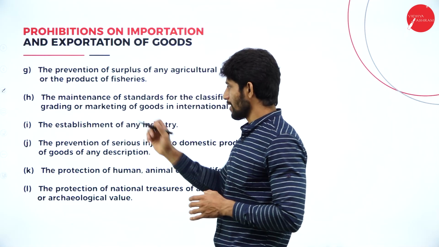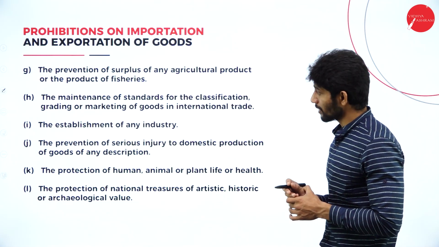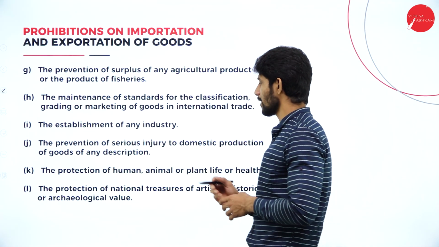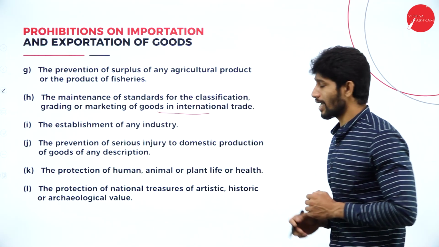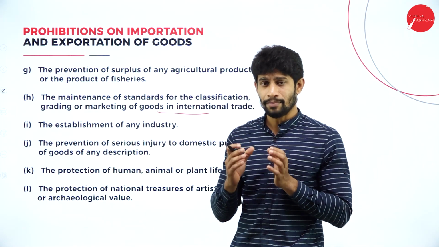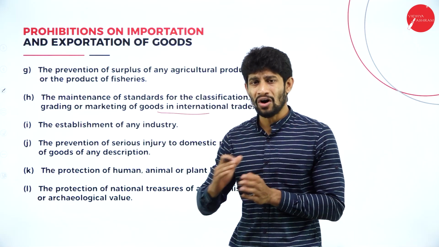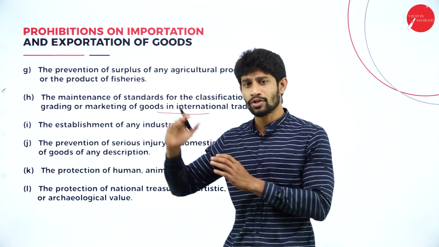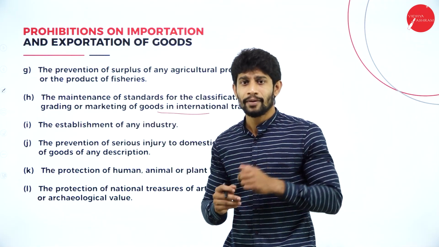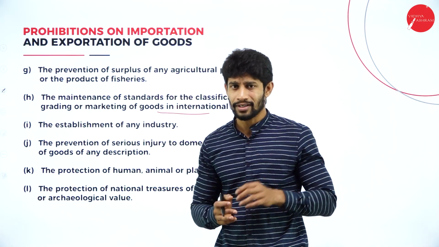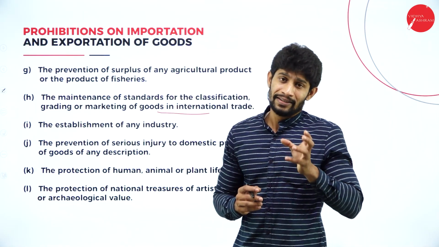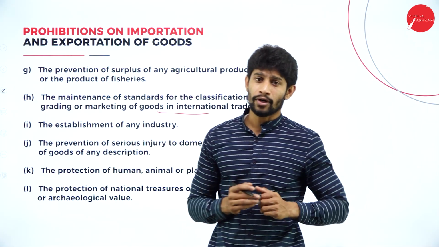Next one, the maintenance of standards for the classification, grading or marketing of goods in international trade. Sometimes if we go on exporting all kinds of goods and services from India to the international market, and the quality of a particular product is not good, then they think that all Indian products are not good.